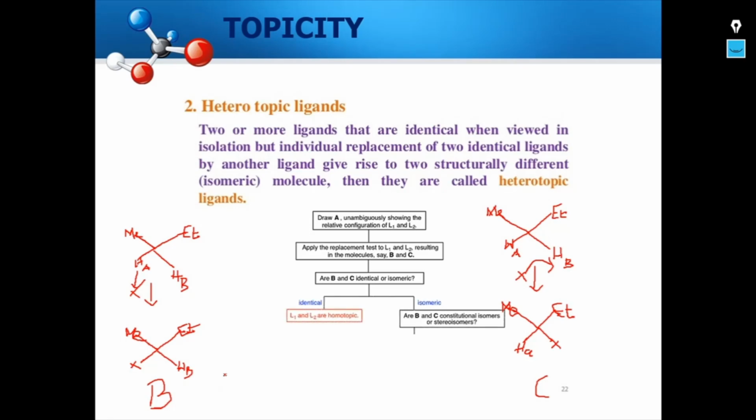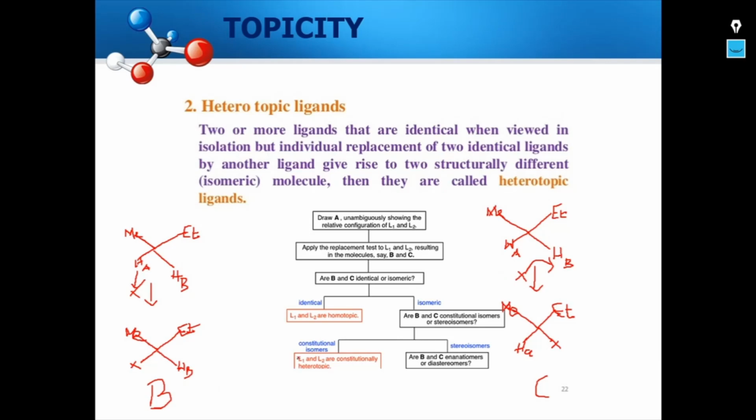If they are identical, then L1 and L2 will be homotopic. But since they are isomeric, we have to check whether B and C are constitutional isomers or stereoisomers. We will come back to the concept of constitutional isomers. But let us put a point here that they are stereoisomers because they are non-superimposable mirror images of each other.